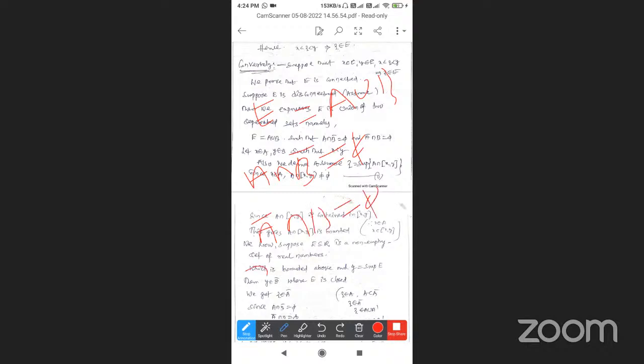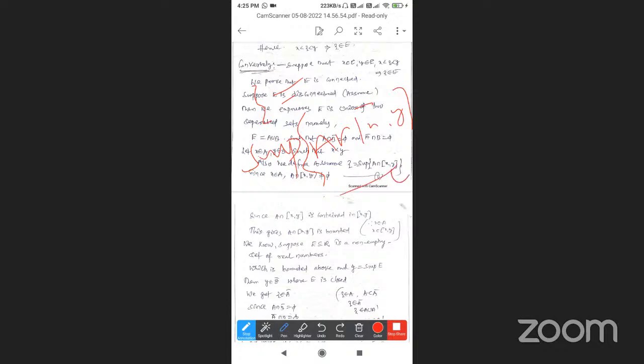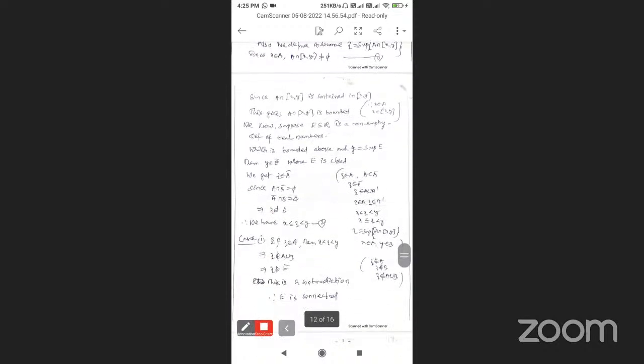So x belongs to A and y belongs to B, such that x is less than y. Now we define z equal to the supremum, the least upper bound, of A intersection (x, y). Call this equation 1. So x belongs to A, so A intersection (x, y) is non-empty. Since A intersection (x, y) is contained in (x, y), A intersection (x, y) is bounded.